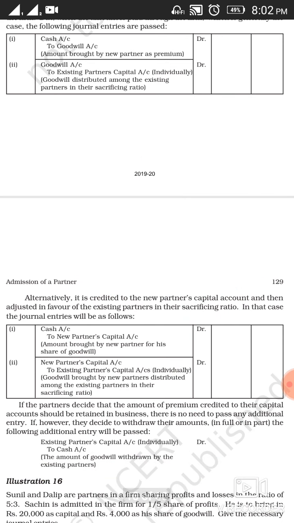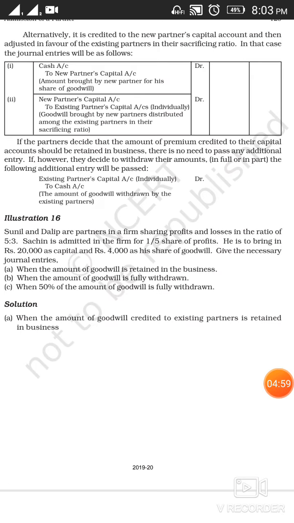Alternatively, it is credited to the new partner's capital account and then adjusted in favor of the existing partners in their sacrificing ratio. In this case, the journal entry will be as follows. Cash account debit to new partner's capital account.